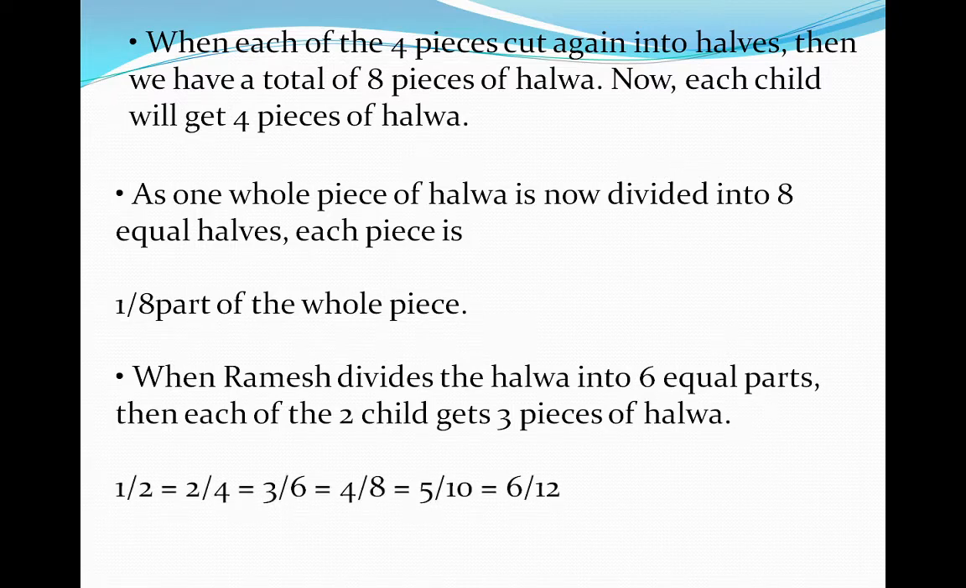So 1 upon 2 is equal to 2 upon 4, that is 2/4 part, 3/6 part, 4/8 part, 5/10 part, 6/12 part. All are equal, having the same value. Look here: 2 ones are 2, 2 twos are 4, 3 ones are 3, 3 twos are 6, 4 ones are 4, 4 twos are 8, 5 ones are 5, 5 twos are 10, 6 ones are 6, 6 twos are 12. Like this, the value of all these fractions is the same.